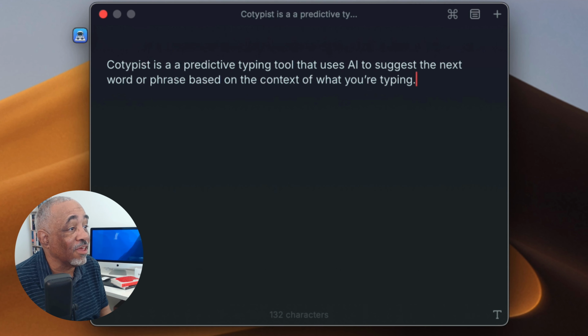So that's basically a good definition of what Cotypist is. Cotypist is a predictive typing tool that uses AI to suggest the next word or phrase based on the context of what you're typing. And what they mean by context is that if you're typing an email or you're in Slack, it sees the other content around what you're typing, and it also picks up on that to make suggestions. So that's really what's great about it, right? And so that's how it works.